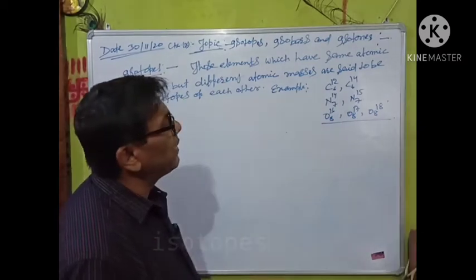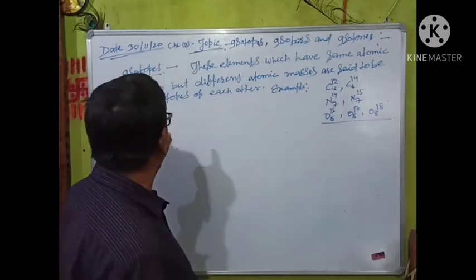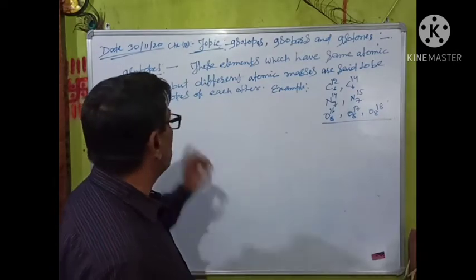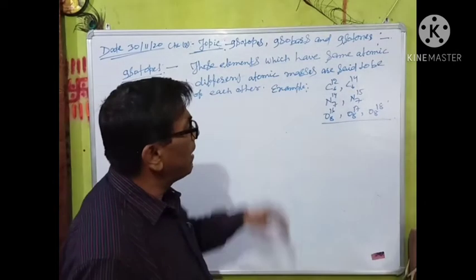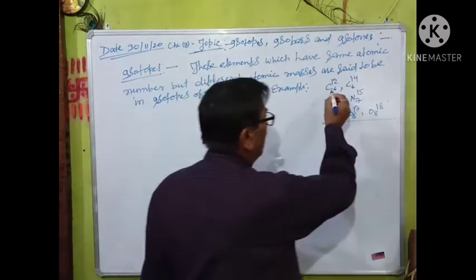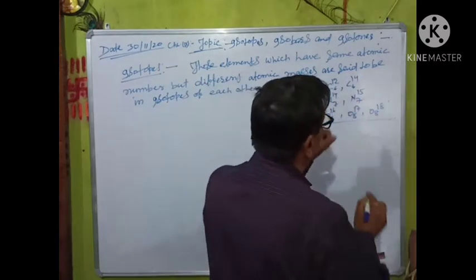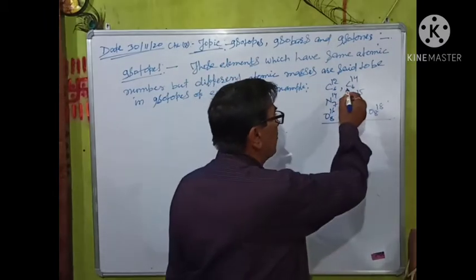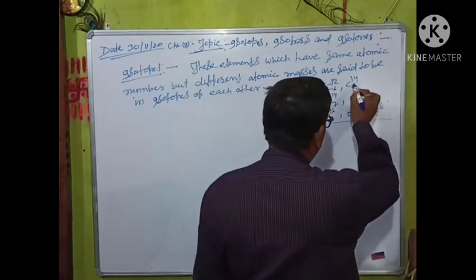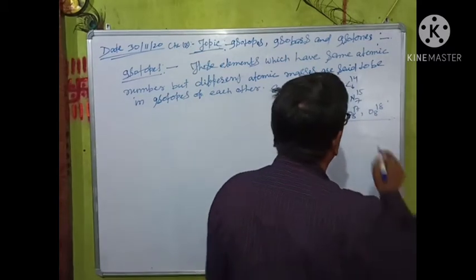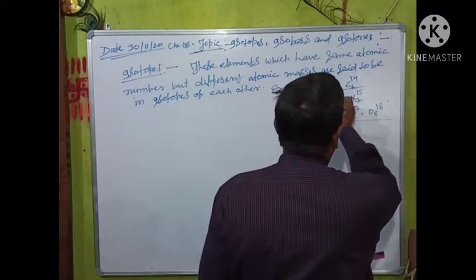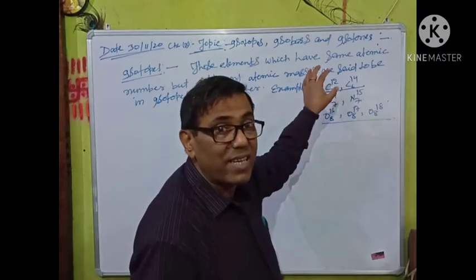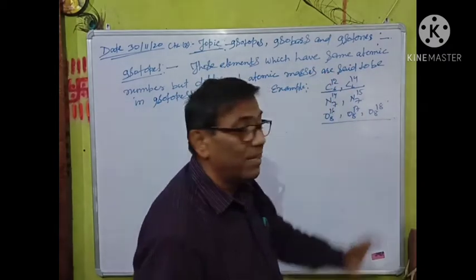Those elements which have the same atomic number but different atomic masses are said to be isotopes of each other. For example, carbon, whose atomic number is 6 and atomic mass is 12, and carbon, whose atomic number is 6 and atomic mass is 14, are said to be isotopes of each other, because their atomic numbers are the same but atomic masses are different.